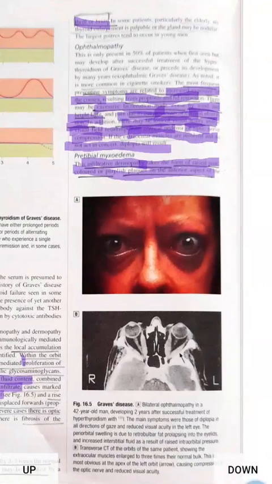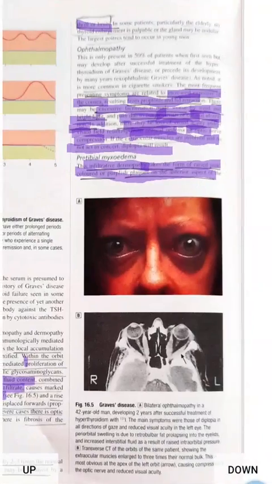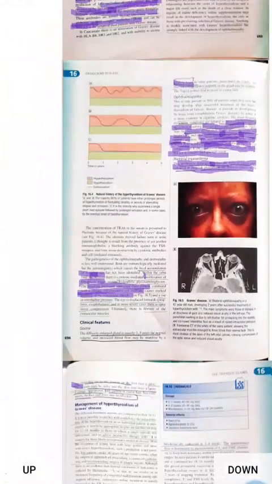It is infiltrative. The dermopathy takes the form of raised pink-colored or purplish plaques on the anterior aspect of the leg. So there will be raised pink or purplish plaque on the anterior aspect of the leg because of infiltrative dermopathy.